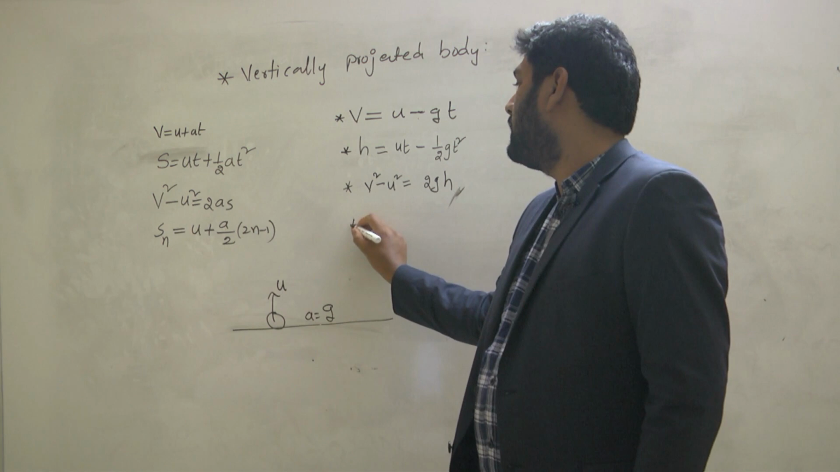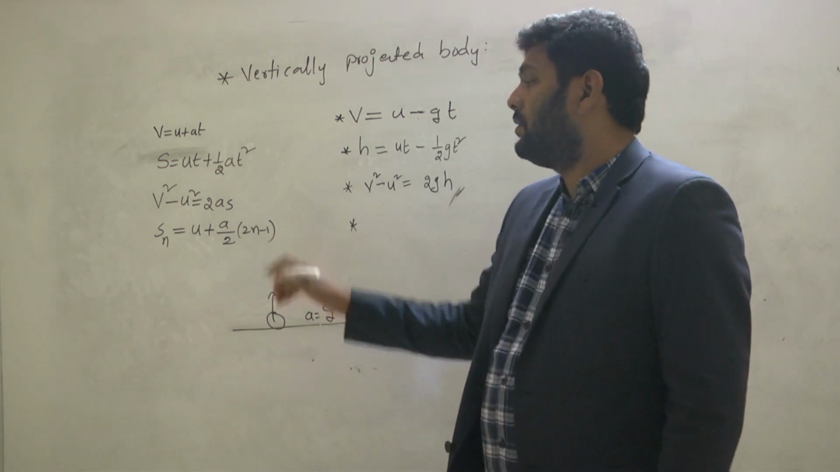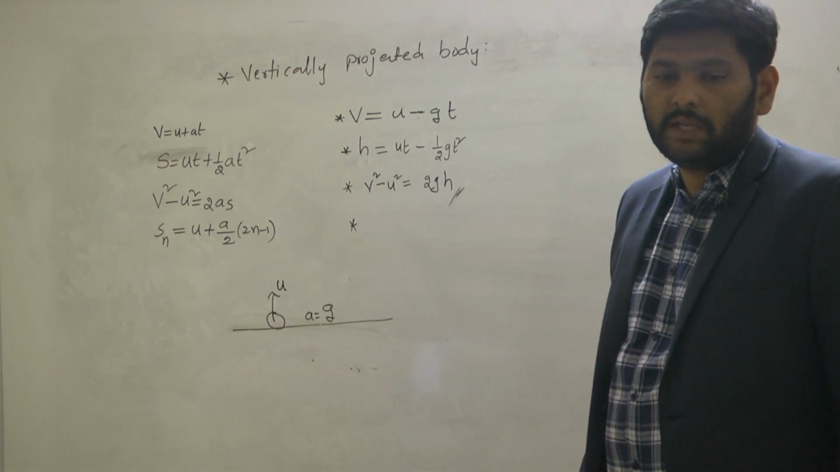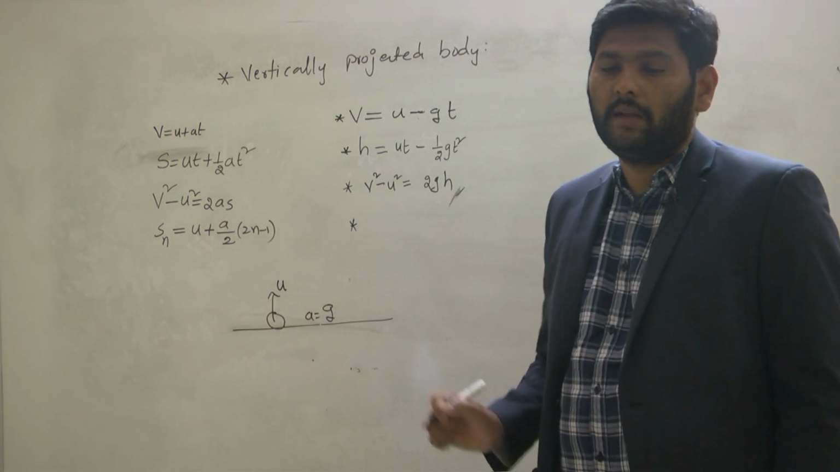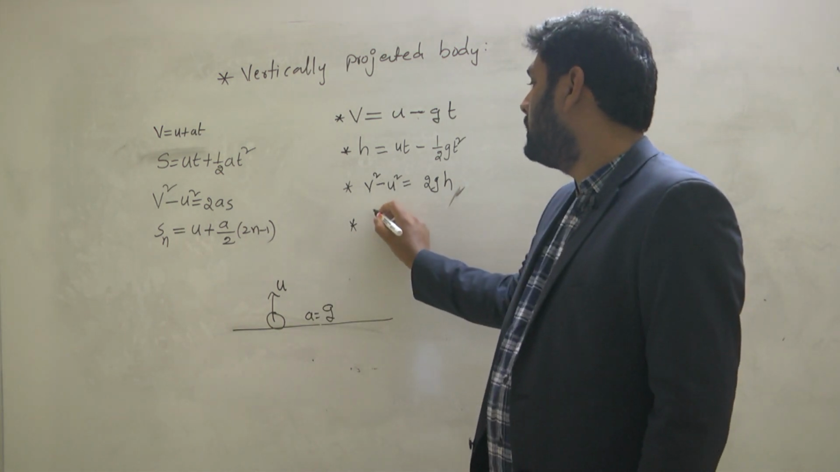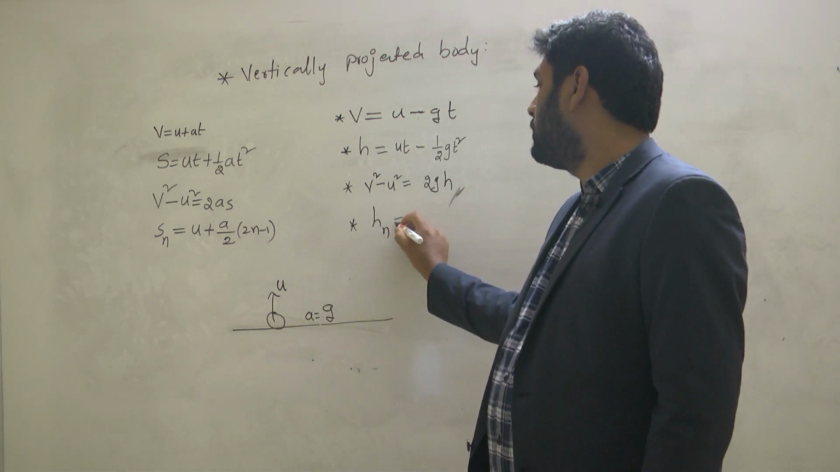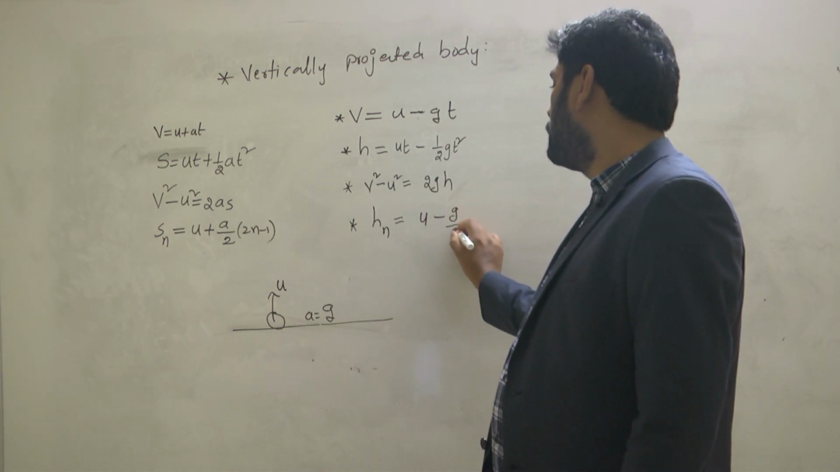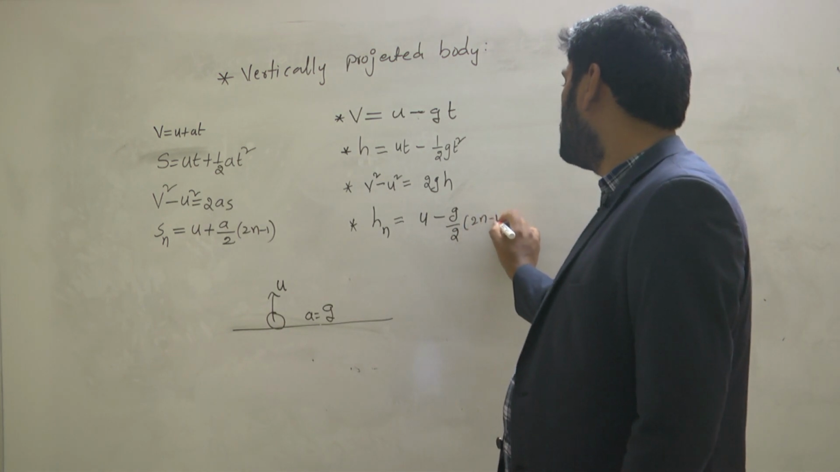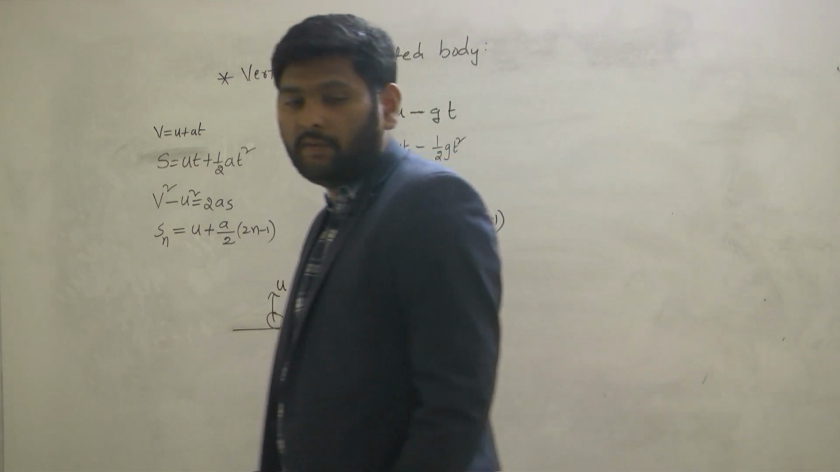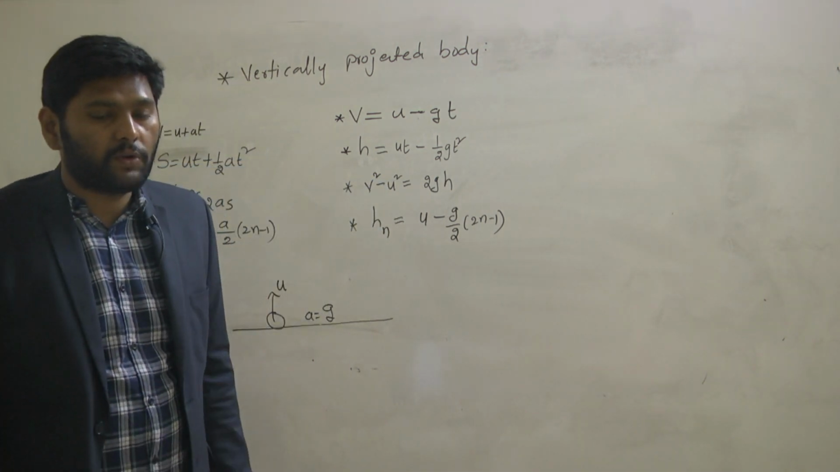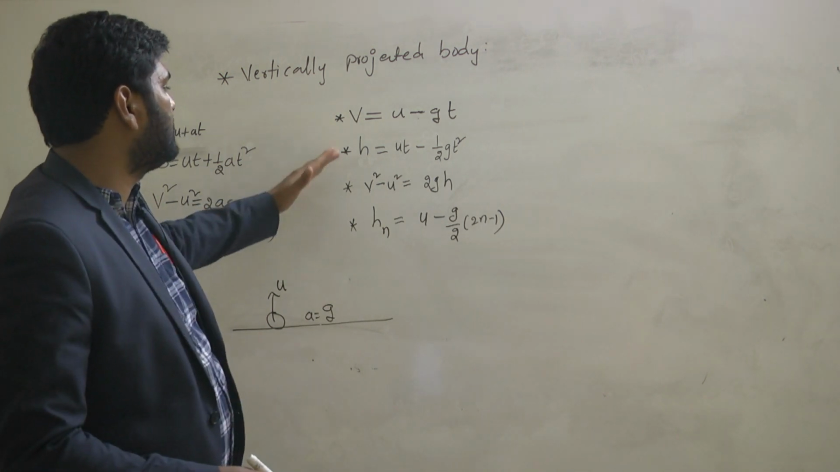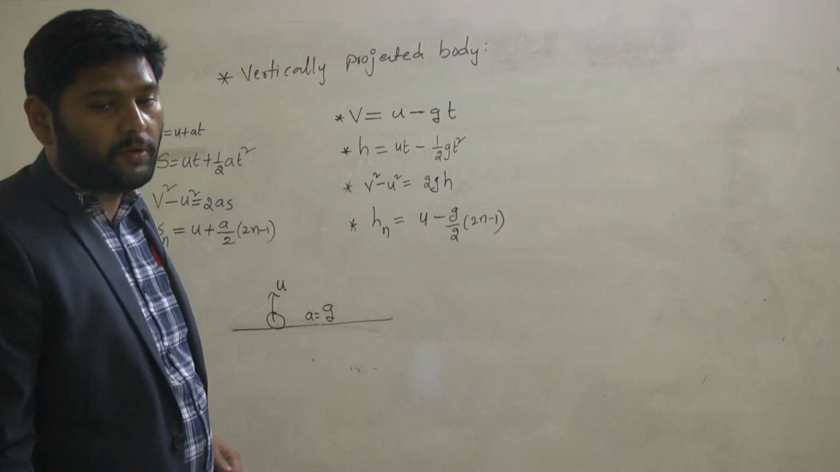Finally, the fourth equation. Here Sn means distance traveled in nth second, but here distance becomes height. So height traveled in nth second is equal to u minus g by 2 into 2n minus 1. So this is how the equation will change for a vertically projected body. This is the way the four equations will change for vertically projected body.